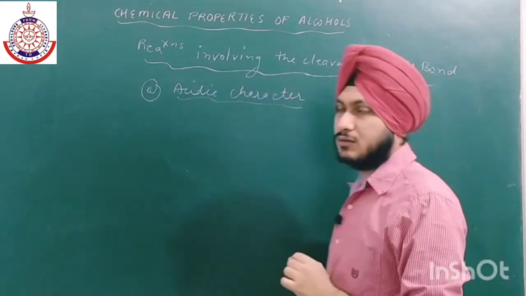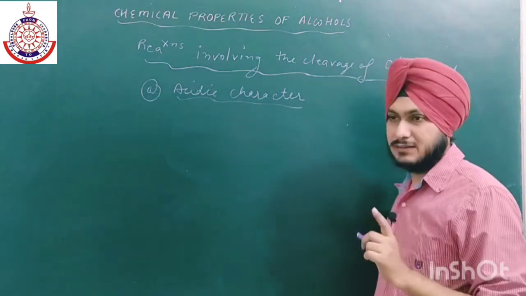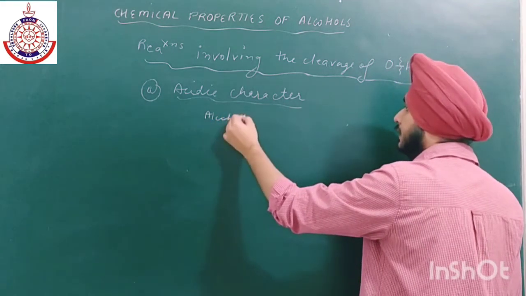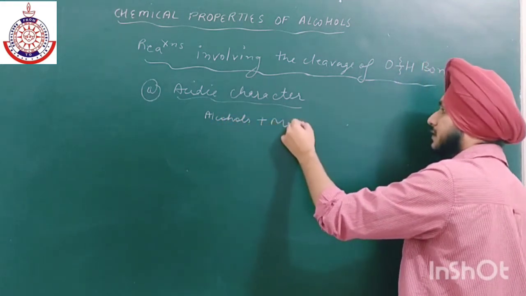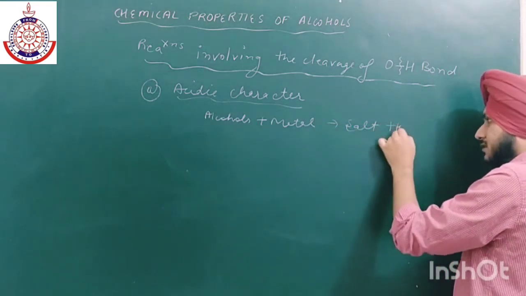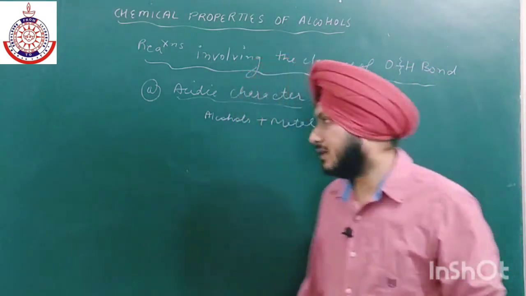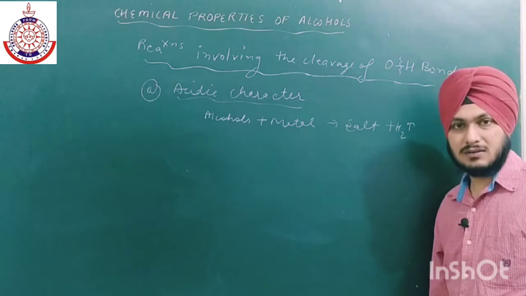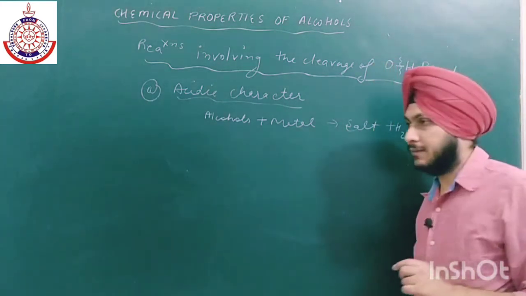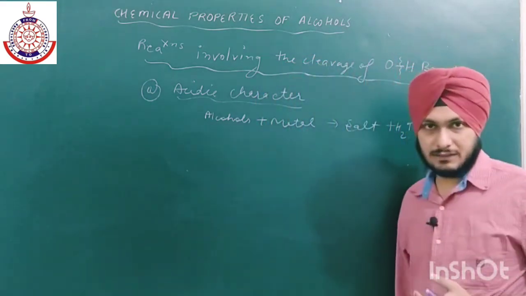So alcohols are also acidic in nature. Why are they acidic in nature? Because they react with metal. Alcohols react with metal, and the general reaction is to give salt plus hydrogen gas. It is the property of an acid to react with metal to give hydrogen gas. Similarly, here alcohols are also giving hydrogen gas. So they are acidic in nature, but very weak acid, even weaker than water. I will tell you how they are weaker than water.